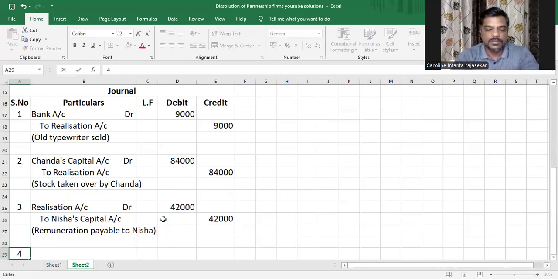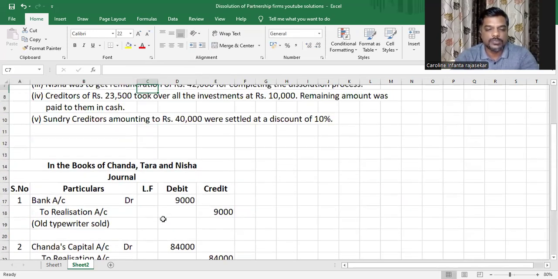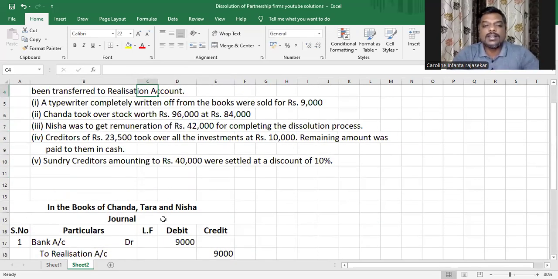Alright. Fourth one. Creditors of 23,500 took over all the investments at 10,000. Remaining amount was paid to them in cash. Now, these creditors are taking over an asset. Did they take the asset in full settlement? No. The creditors of 23,500 rupees took over all the investments at 10,000 only. For 10,000, they took the investment. So what about the remaining 13,500? It was paid to them in cash. It is given in the question that the remaining was paid to them in cash.